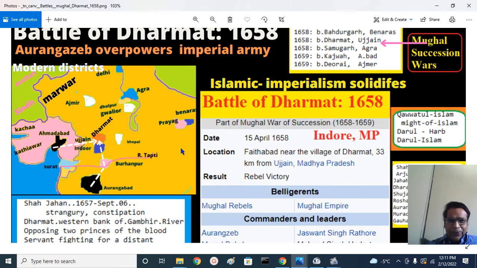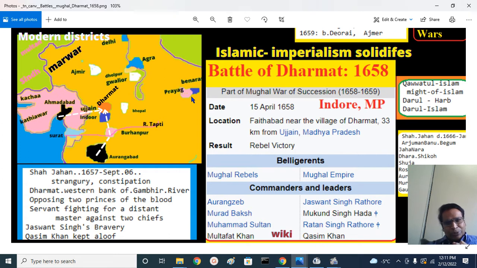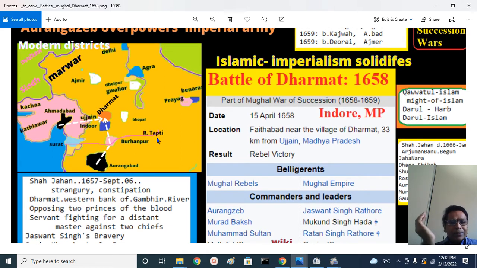What happened was, after 30 years of successful rule and prosperity, as Jadunath Sarkar, the eminent historian, former Vice Chancellor of Calcutta University, who passed away around 1961 or so, a contemporary of Nehru essentially, wrote in his book, Shah Jahan fell severely ill in September 1657. The condition is called strangury, essentially constipation, which means the Mughal Padshah was unable to pass motion and urine successfully for a couple of days.